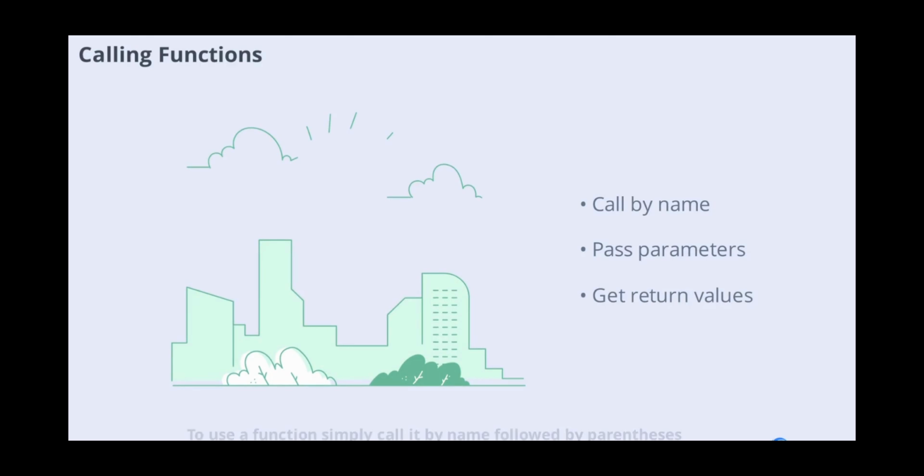To use a function, simply call it by name followed by parentheses. Functions can be called multiple times, making them ideal for repetitive tasks. Parameters allow you to pass data to functions, and return values let you get results back. This modular approach keeps your code clean and efficient.